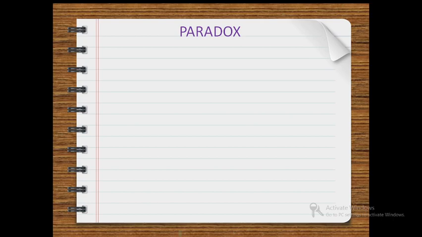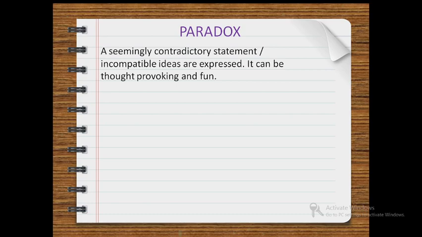So in this figure of speech, two statements or ideas which are contradictory to each other are expressed. That is, a seemingly contradictory statement or incompatible ideas are expressed. It can be thought-provoking as well as it can be fun. So we'll see our first example. Don't go to the water until you have learned to swim.